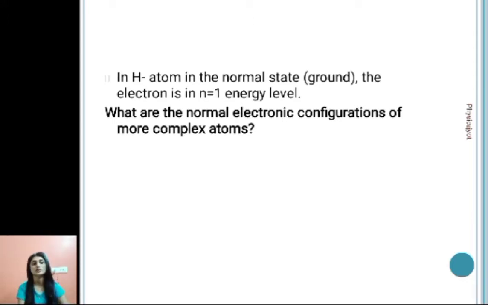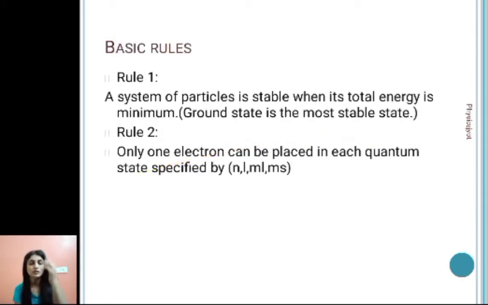That is the question. So there are two basic rules. One rule is a system of particles is stable when its total energy is minimum, and that is why the ground state is the most stable state, because for the ground state the energy is minimum. And the second rule is only one electron can be placed in each quantum state specified by n, l, ml, ms.